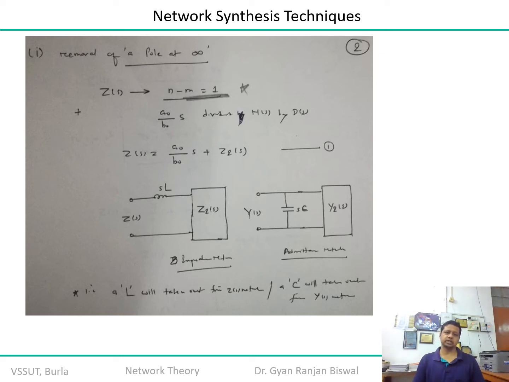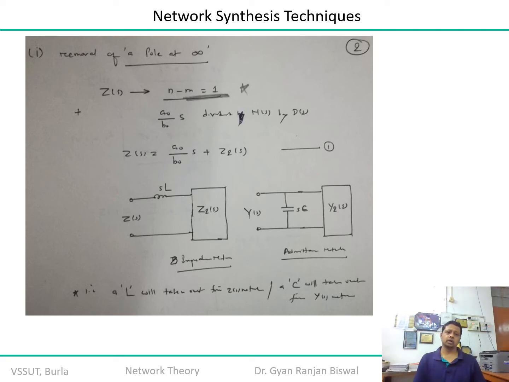Okay, so this S of C is connected in shunt because now Z1 of S, which is an inductive function element, is connected in series with Z2. So the dual of this will be a capacitance across the shunt, across the network, and the dual of Z2 is Y2. So I can say that there is a capacitance across Y2 of S, and from network 1 1 dash, now it looks like an admittance function. Is it the same? Yes, it's absolutely the same and it satisfies the duality property, right?